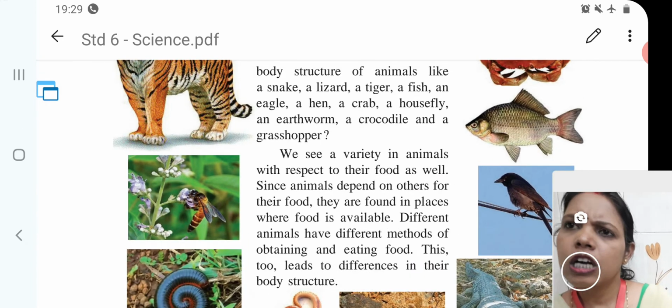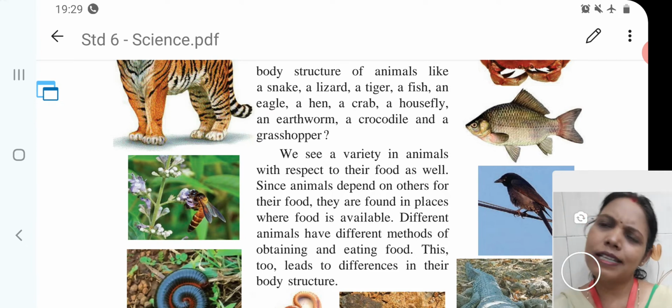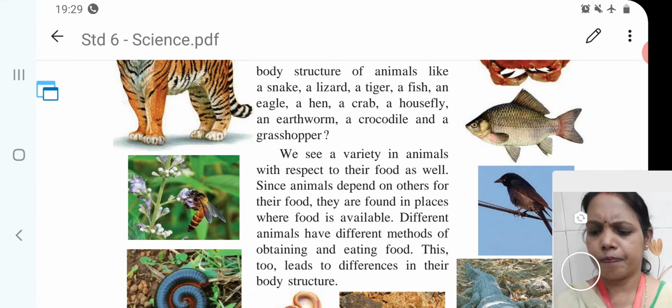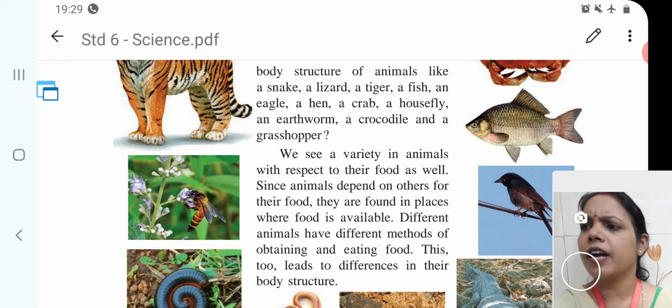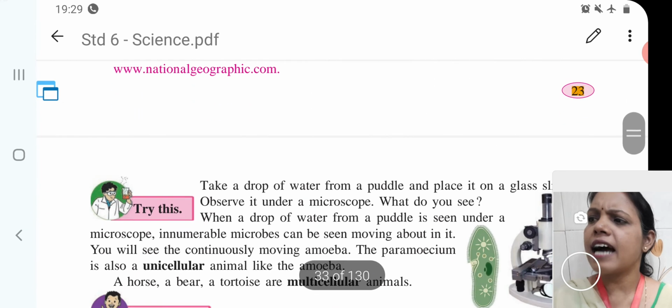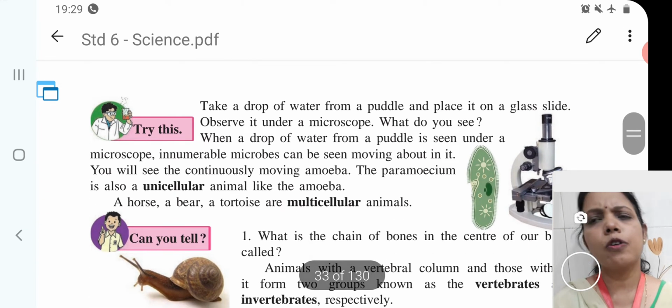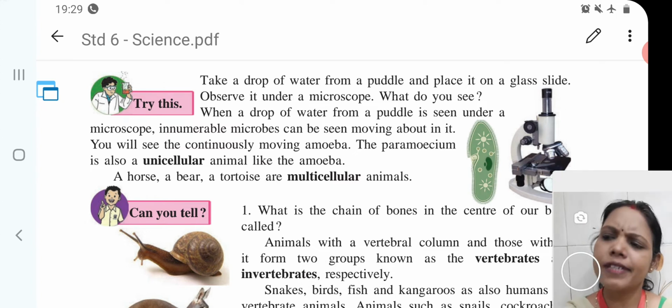So, children, for the microscope we will see one experiment. We will take a drop of water from a puddle and place it on a glass slide. Observe it under a microscope. What will we see?